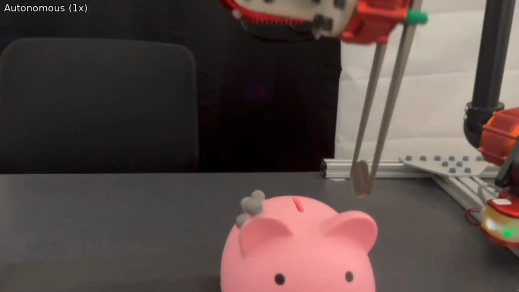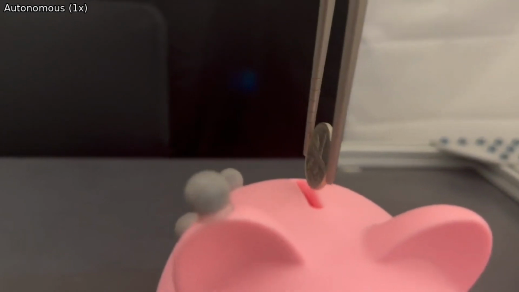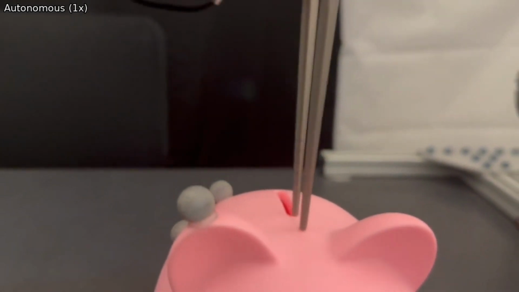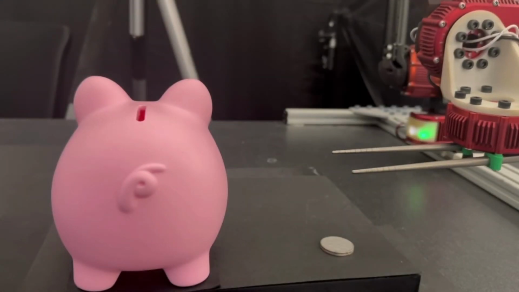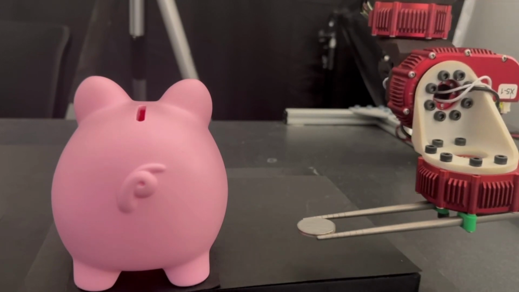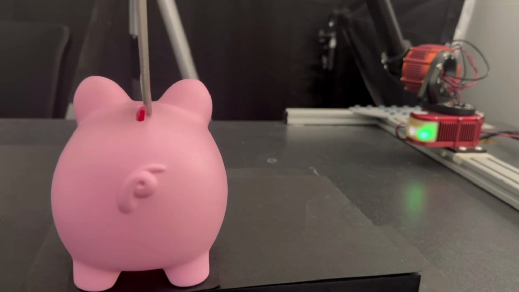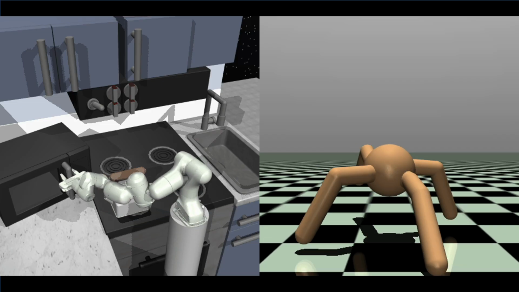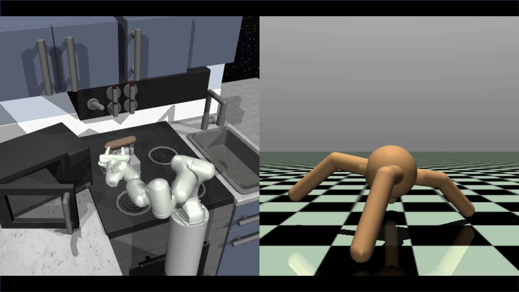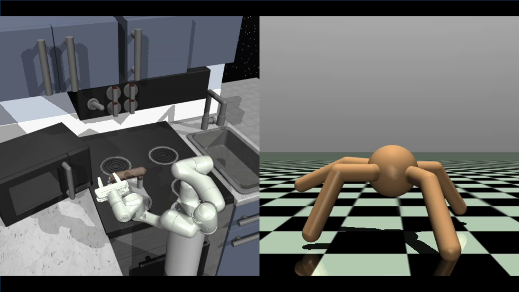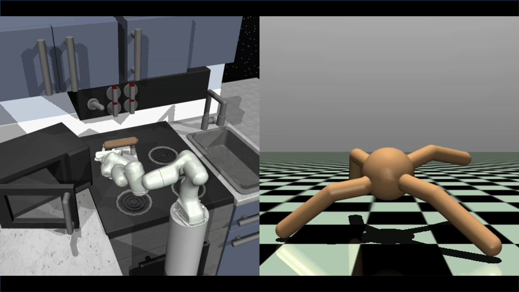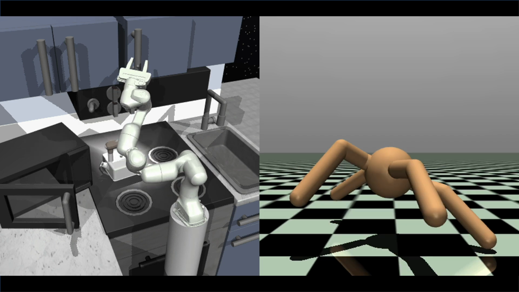Using chopsticks to pick up a coin and insert it into a piggy bank requires a high level of dexterity and precision, which would normally require an intractable amount of data. We show, however, that by exploiting local continuity in the environment, this behavior becomes possible with realistic amounts of expert data. Previous work introduced the algorithm CCIL, but it remained to show that its methodology and underlying assumptions applied in the real world, particularly to challenging manipulation tasks.